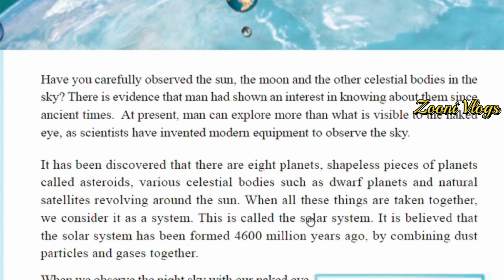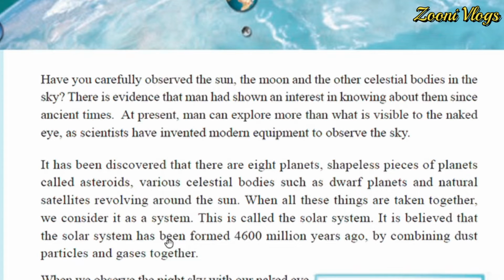What is the name of that system? It is the solar system. It is believed that the solar system was formed 4,600 million years ago by combining dust particles and gases together. Okay, so this is considered as a system, right? It is believed that the solar system was formed how many years ago? 4,600 million years ago.